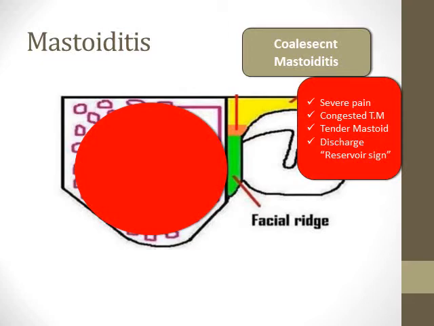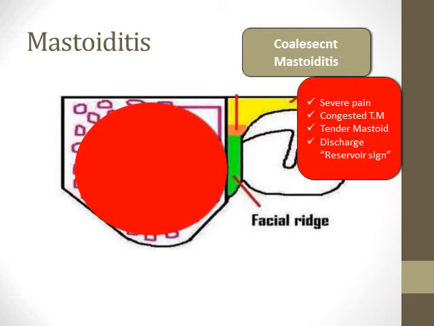If you try to suck or remove this pus by suction or by a cotton tip, immediately after removing the pus there will be more pus pouring into the external ear, and whenever you do suction for the discharge, the perforation will again pour more discharge in the external ear canal. Why? This is because there is a large reservoir filled with pus.